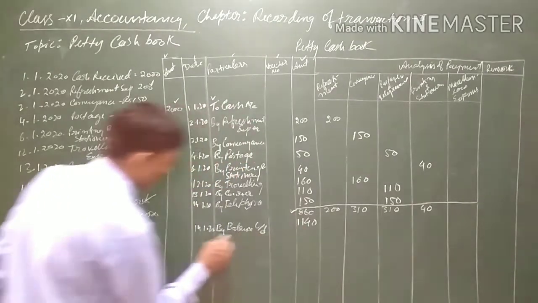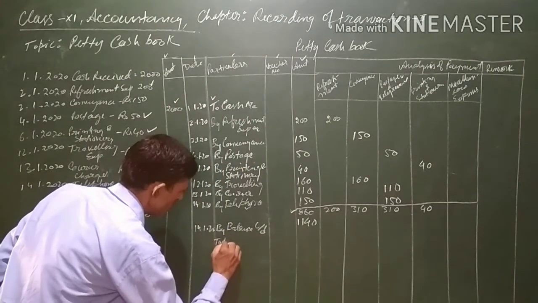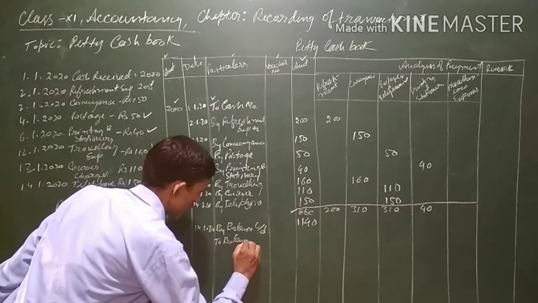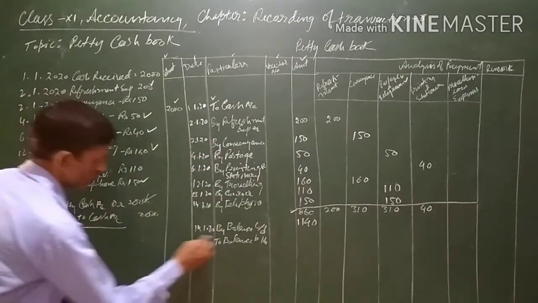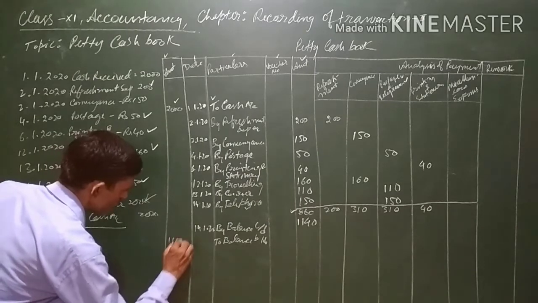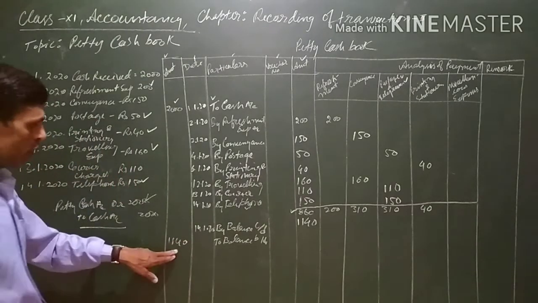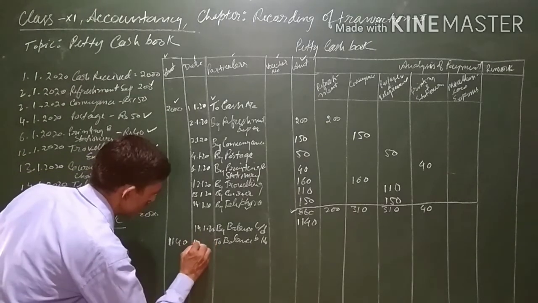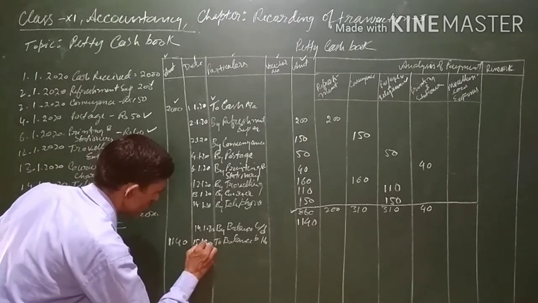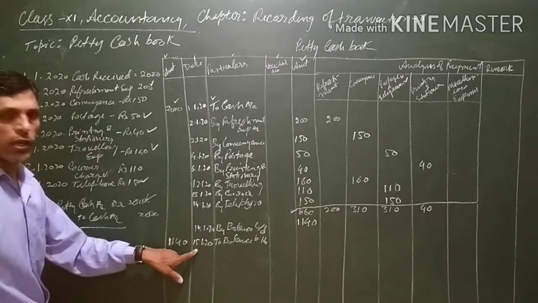Now, to balance brought down. This balance of 1140 will be brought to the next accounting period. The amount will be brought down on the next date, that is 15/1/2020. After 14 the date will be 15.